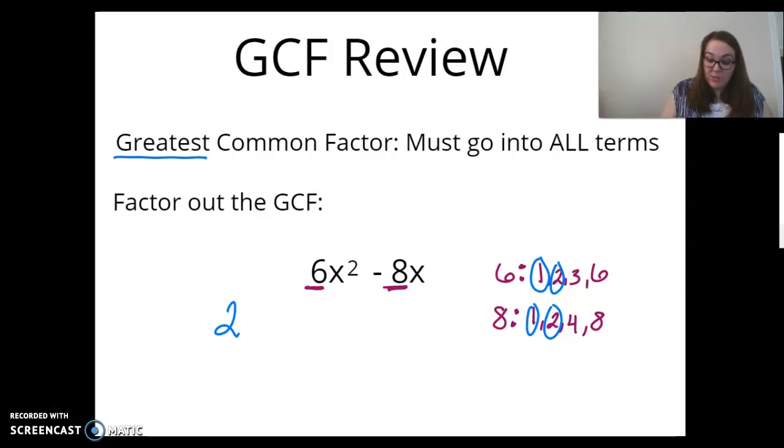Now, the variables, x squared. Remember, I can write x squared like this if I want to. X squared is x times x. Well, x is just itself, x. So what do they have in common? They have one x in common.